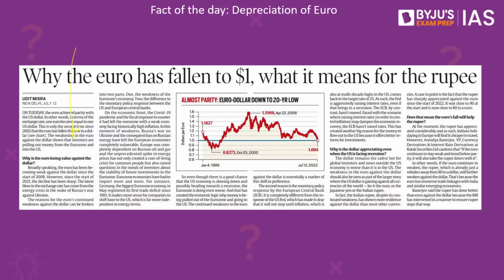Euro has been becoming weak against the dollar since a long time now. This trend actually has been seen since 2008 when it touched the peak value. Since then, there has been a decline which became even sharper after the energy crisis in Europe, which started after the Russia-Ukraine war. As you would know, the COVID-19 pandemic and the slow fiscal response in the European continent have also weakened their economy comparatively. Europe is completely dependent on Russian oil and gas, and there has been a huge spike in the energy prices, which has also created a cost of living crisis for the people who are in Europe right now.